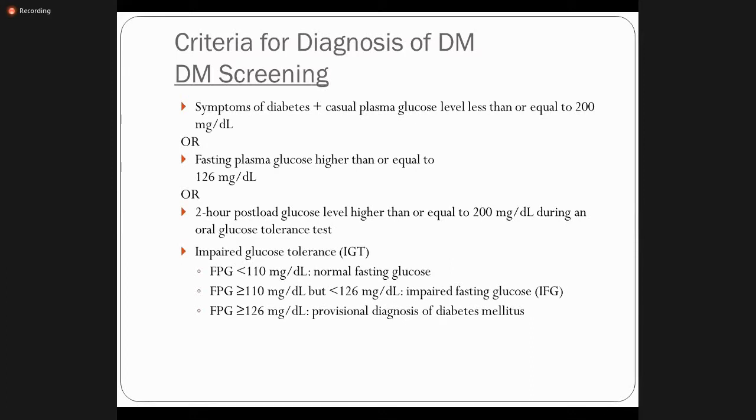So, impaired glucose tolerance test. If the fasting plasma glucose is less than 110 milligram per deciliter, that means normal fasting glucose. If the fasting plasma glucose level is more than 110 but less than 126 milligram per deciliter, that can be labeled as impaired fasting glucose, a point we have already discussed. This patient can be labeled as pre-diabetic, but in this situation we do not require treatment. But if the fasting plasma glucose level is more than 126 milligram per deciliter, it is a provisional diagnosis of diabetes mellitus.